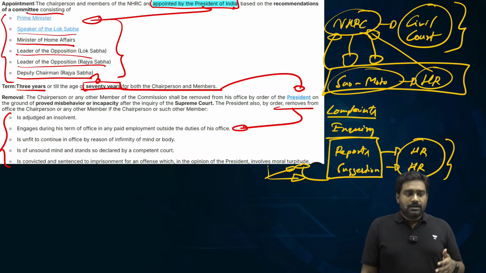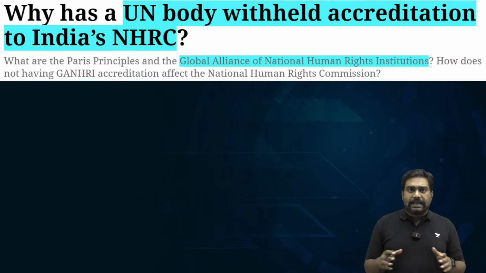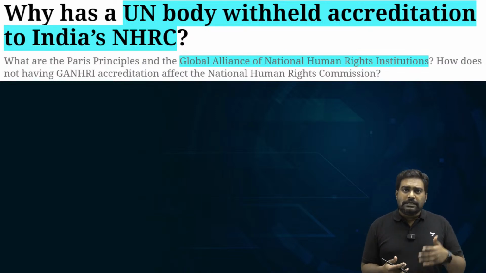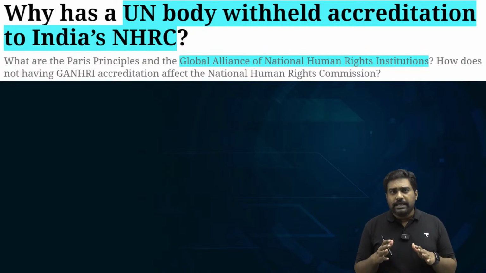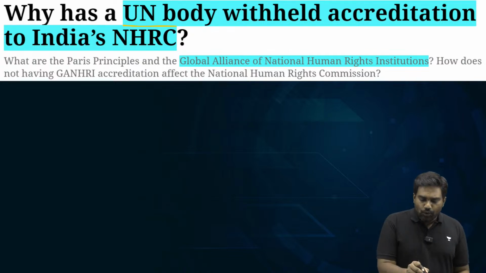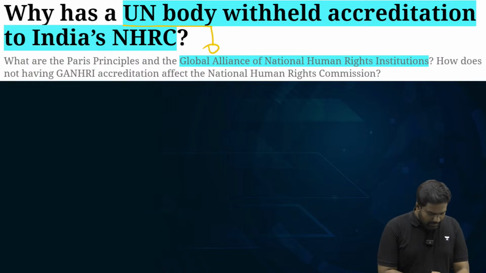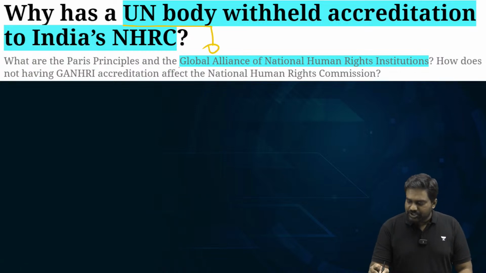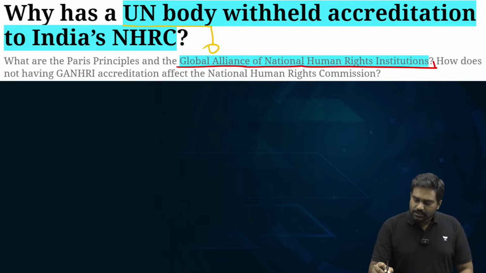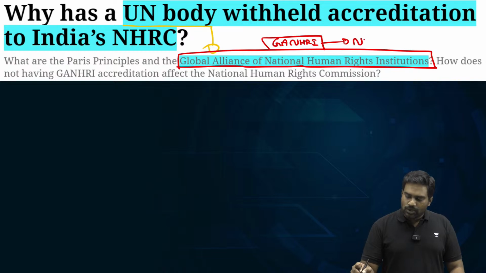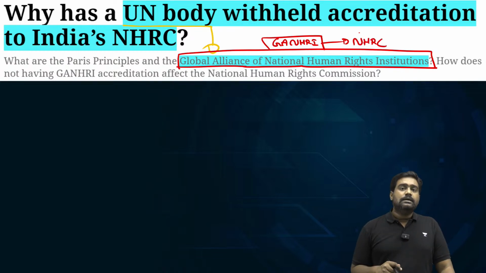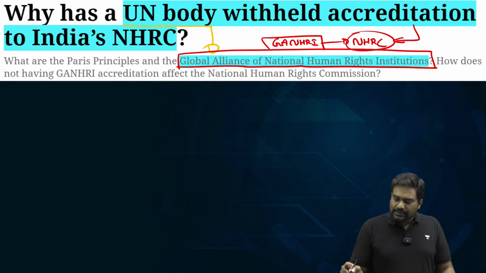Is that clear? So there is a global accreditation process under the United Nations to certify whether these national human rights commissions are truly independent. There is a UN body called the Global Alliance of National Human Rights Institutions, GANHRI. So for national human rights commissions around the world, like India's NHRC, it is mandatory to get accreditation by this global body under the UN.